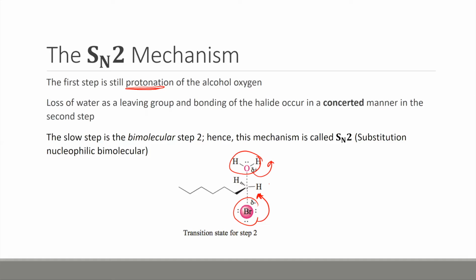Now, it's very clear to say before that, even though in an SN1 this water can kind of get in the way, it is fully left. It is fully detached before our bromine enters. In an SN2, these are both happening at the same time. Water is leaving, bromine is attaching at the same time. This is the difference in an SN2 reaction.